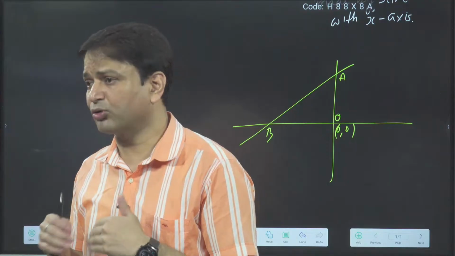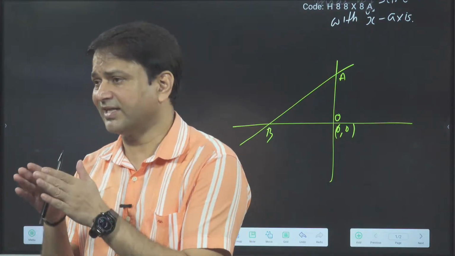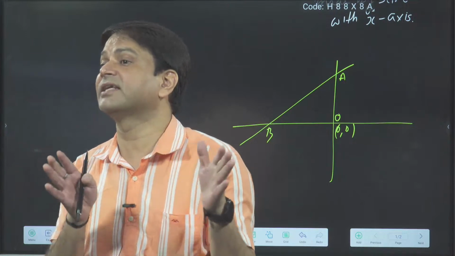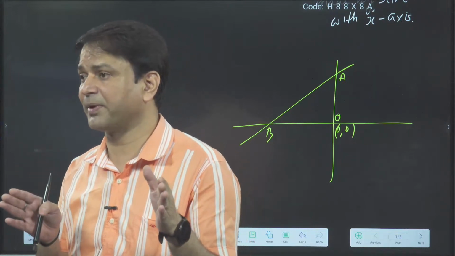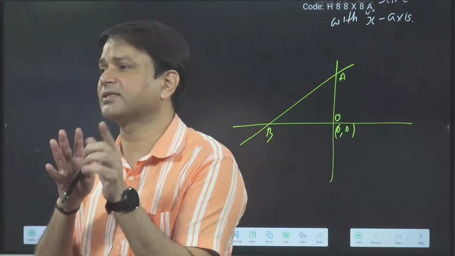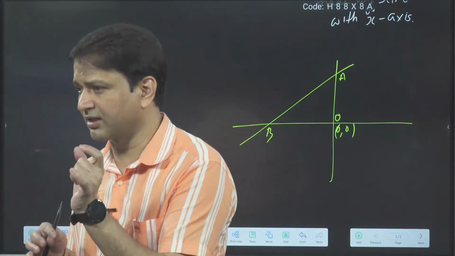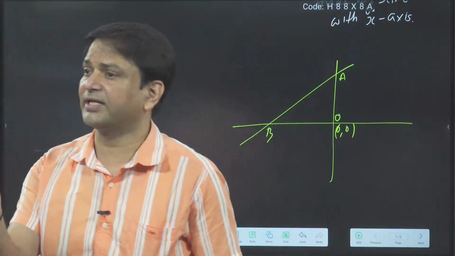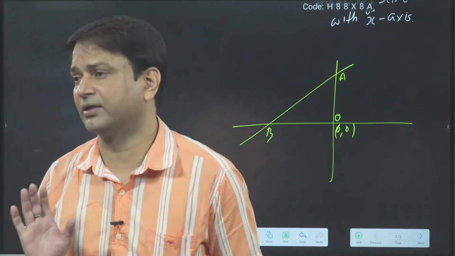Suppose I am talking about the x-intercept. So what is the x-intercept? Distance from the origin of the point where the line is cutting the x-axis. Again I am repeating, the x-intercept is the distance of the point from the origin where the line is cutting the x-axis. Similarly, the distance of the point where the line is cutting the y-axis is the y-intercept.